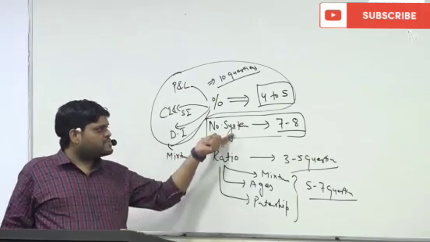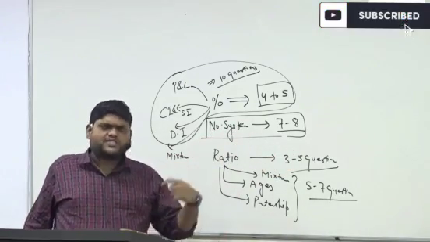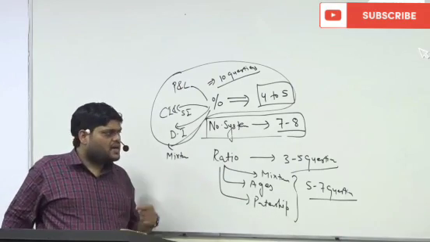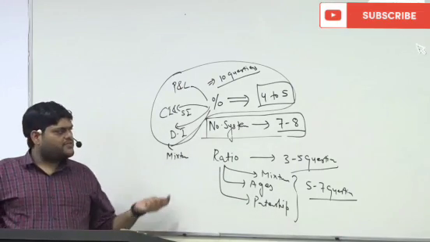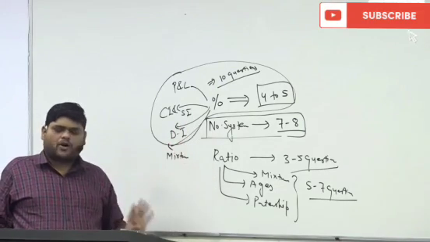Sometimes number system alone gives you 20 questions. Like last year's paper, and the year before, if you check, more than 20 questions are directly from the number system itself. So these are the topics which are very important.